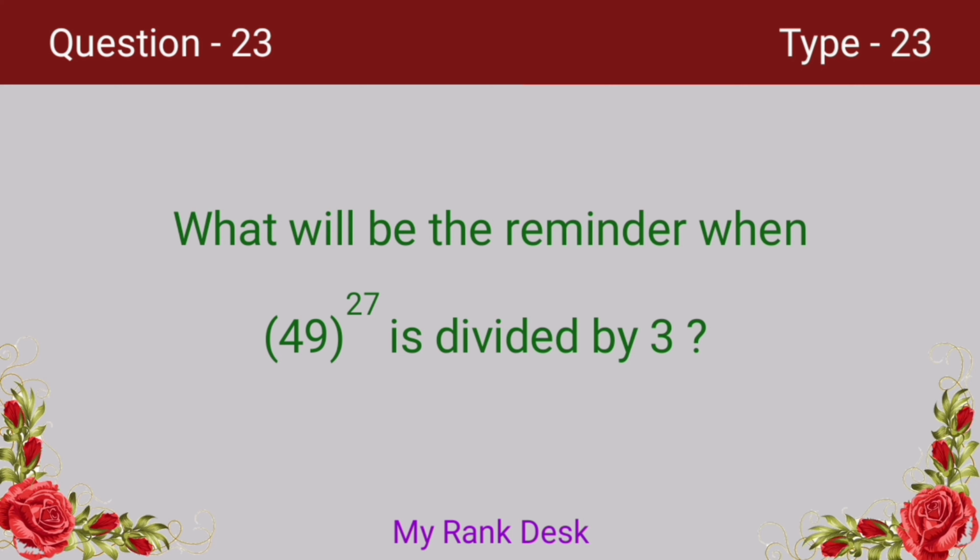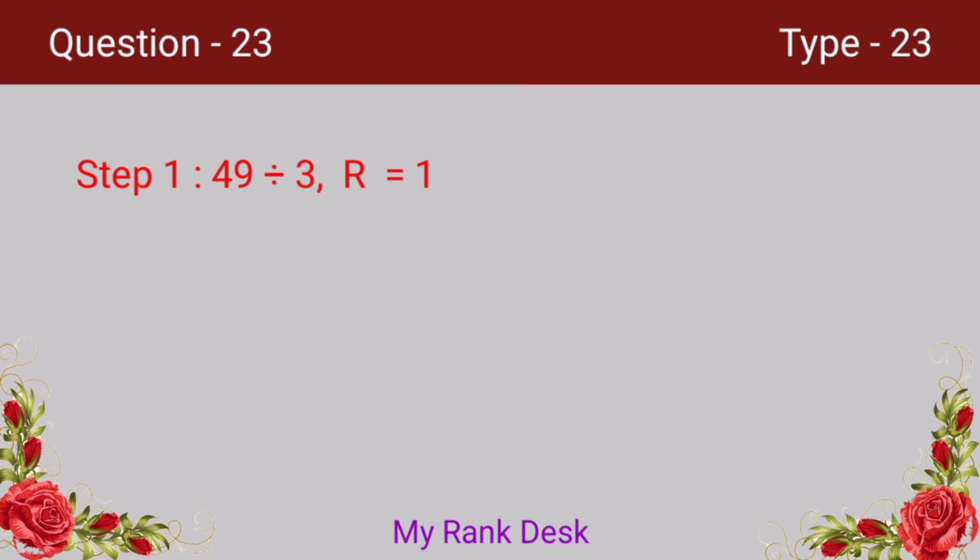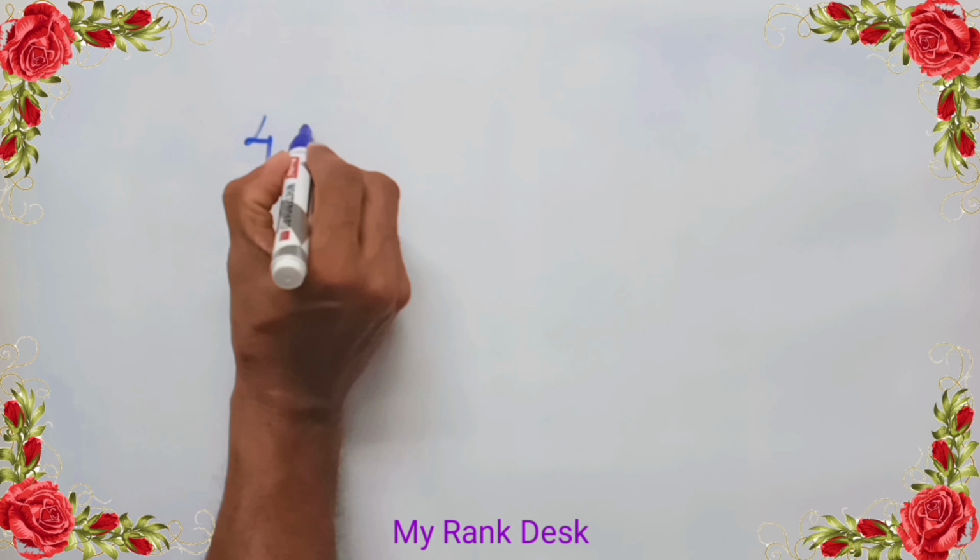Next question. What will be the remainder when 49 raised to 27 is divided by 3? Let's see how we can find the answer. Divide 49 by 3. On dividing 49 by 3, we get remainder 1. 49 minus 48 equal to 1. That is, when we divide 49 raised to 27 by 3, we get remainder 1 raised to 27. 1 raised to 27 equal to 1. That's the required answer. Let's solve the problem.